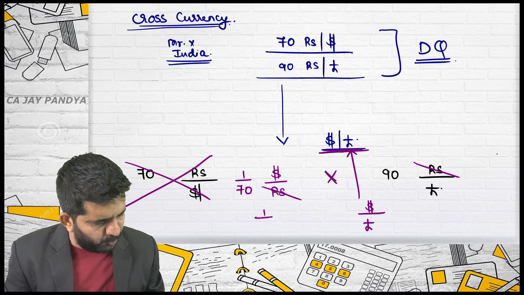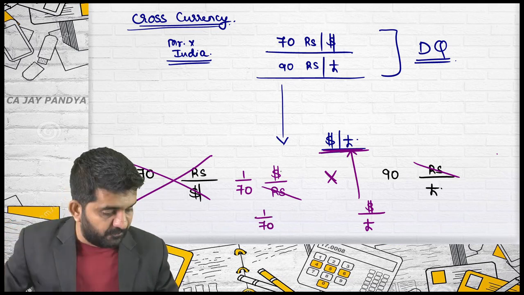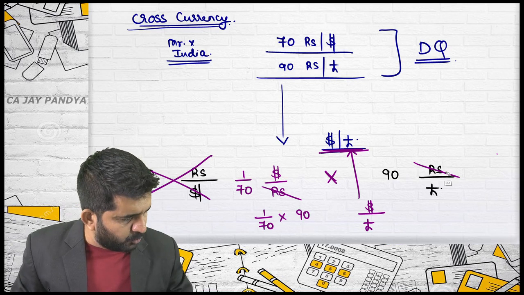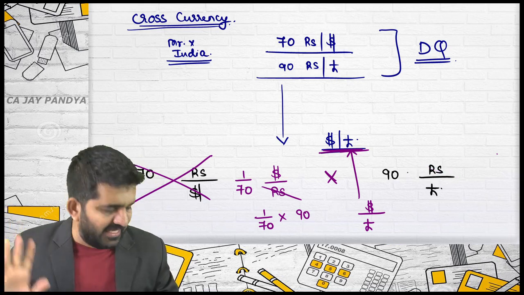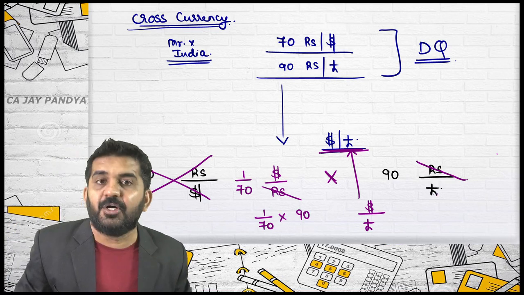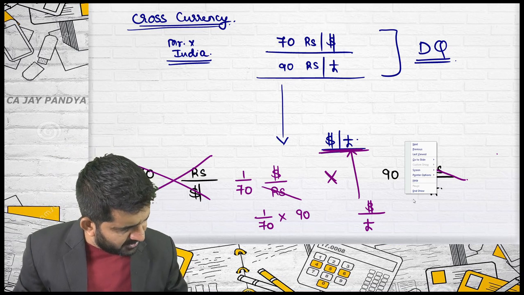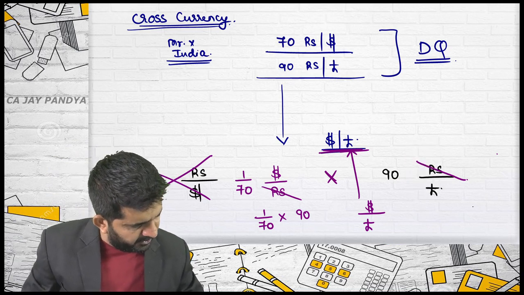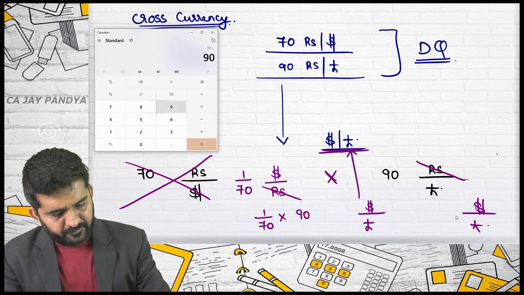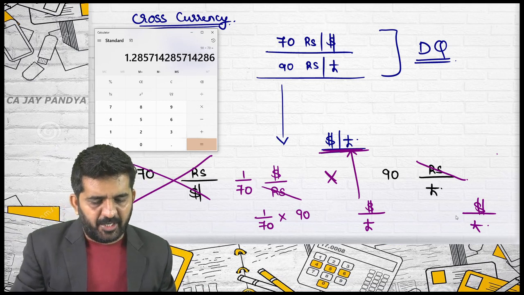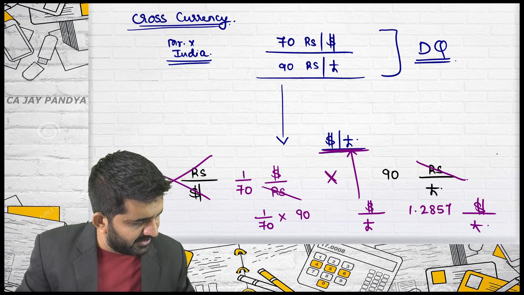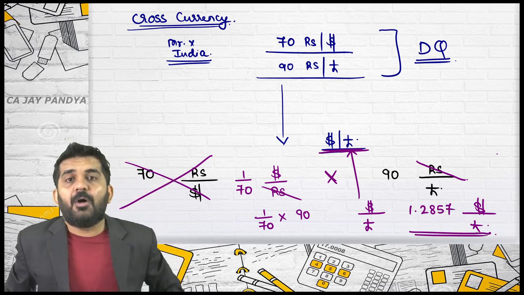So what I need to do is 1/70, which is the rate of dollar per rupees, multiplied by 90, because I have not done the reciprocal of this. This I have kept as it is. So rupees will get cancelled. What will remain is a dollar per pound. Is it alright? What is the answer of dollar per pound? It is nothing but 90 divided by 70. It is 1.2857 dollar per pound rate.